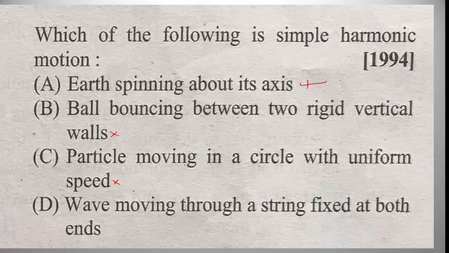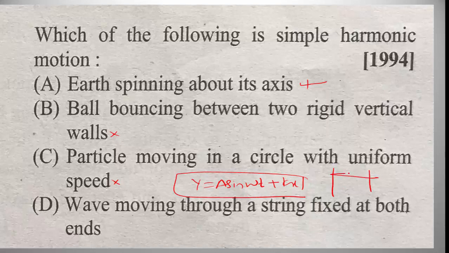We know the equation of simple harmonic motion is y equal to a sine omega t, or the extended form y equal to a sine of omega t plus kx, which agrees with a wave moving through a string fixed at both ends. Suppose this is the first mode of vibration, this is the second mode, and this is the third mode. A wave moving through a string fixed at both ends is an example of simple harmonic motion. Option D is the right answer.